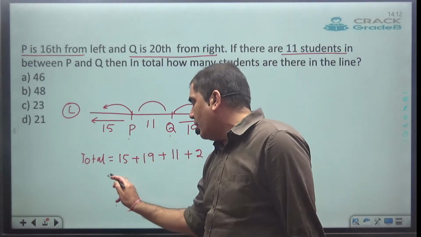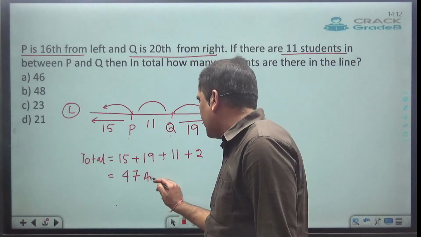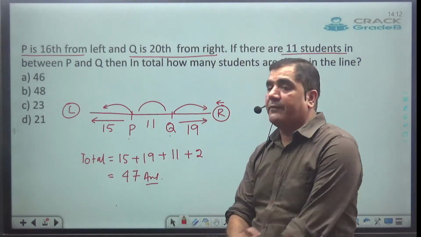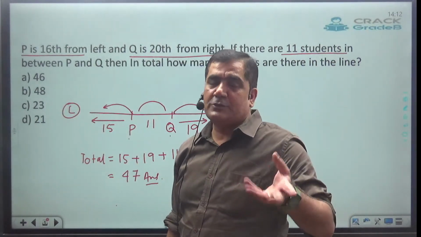So if I'm going to add all of them, it comes out to be how much? It comes out to be 47. But just see, 47 is not in the option.